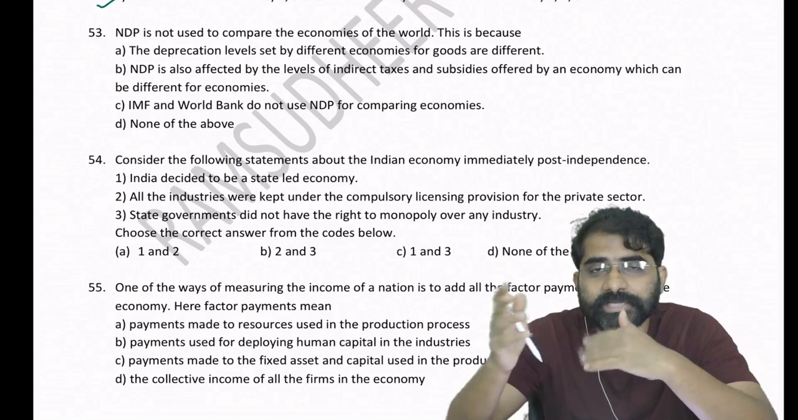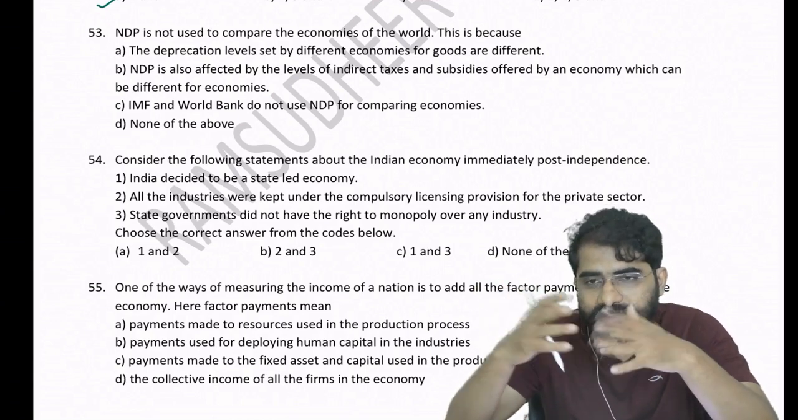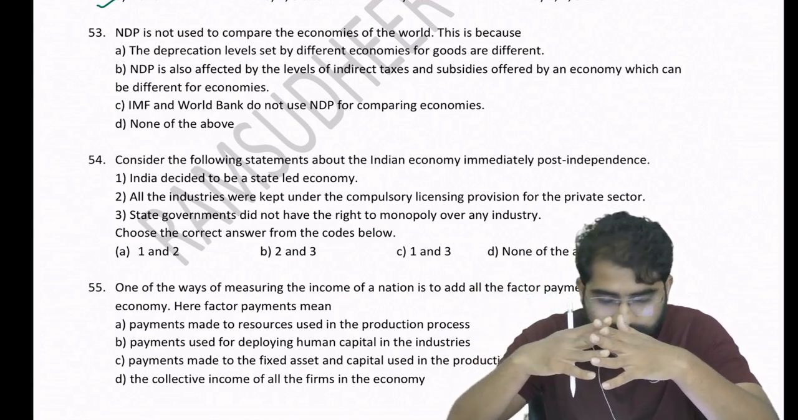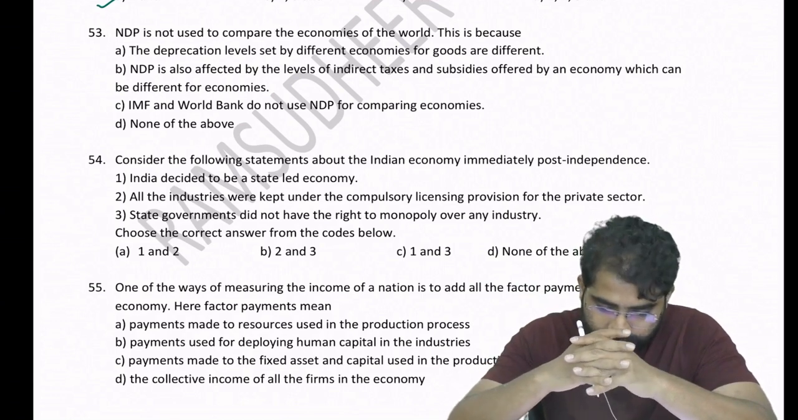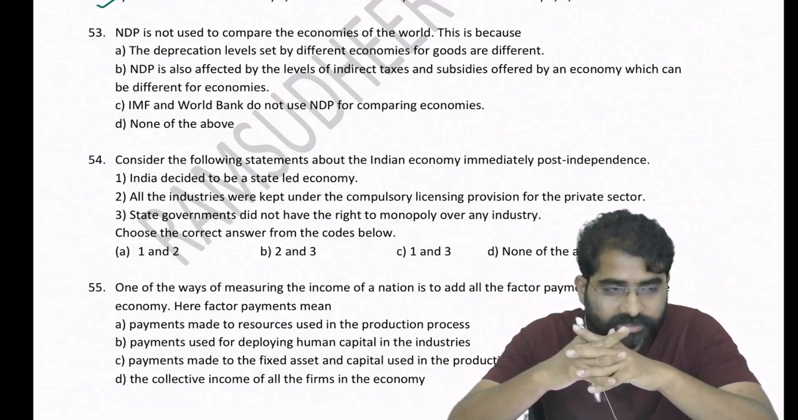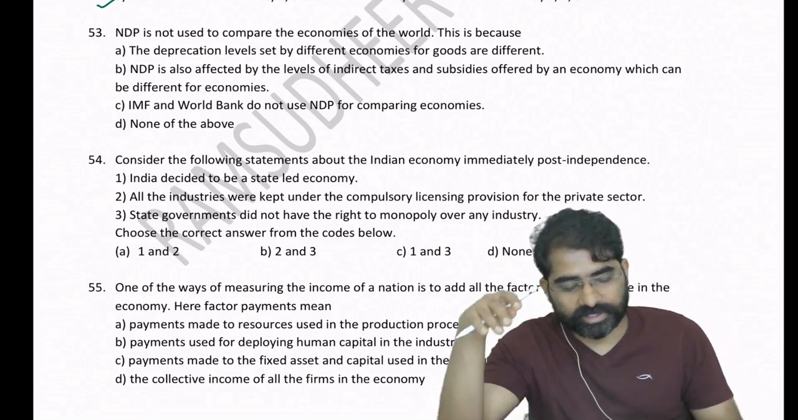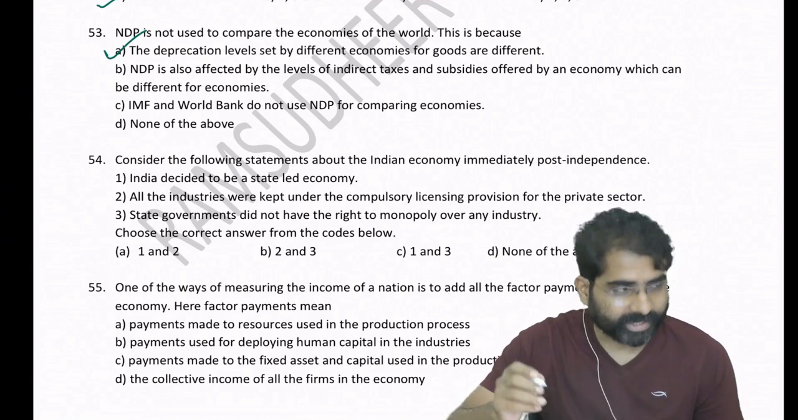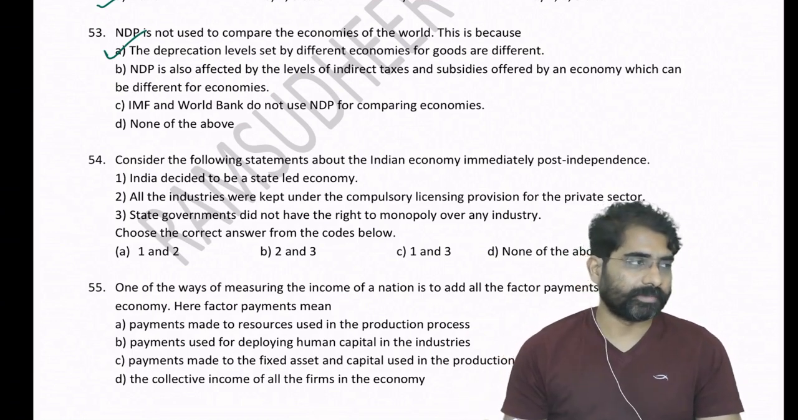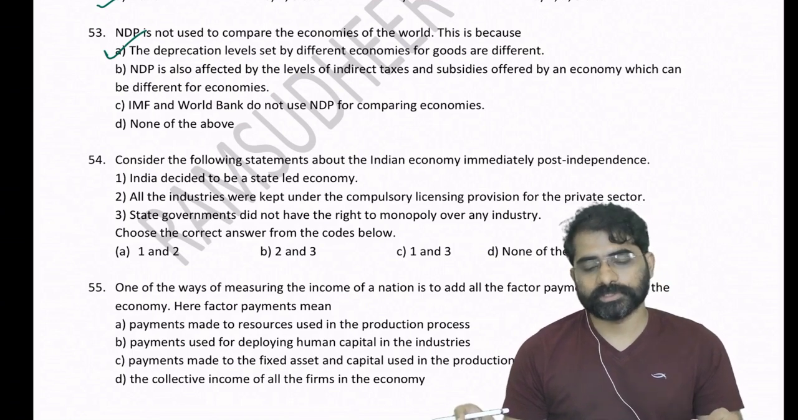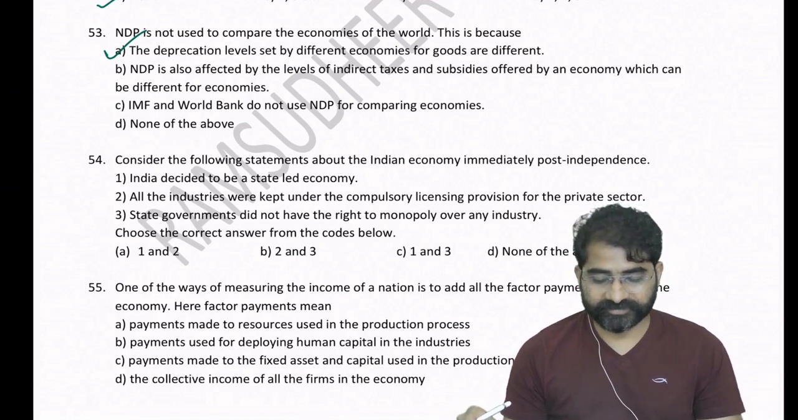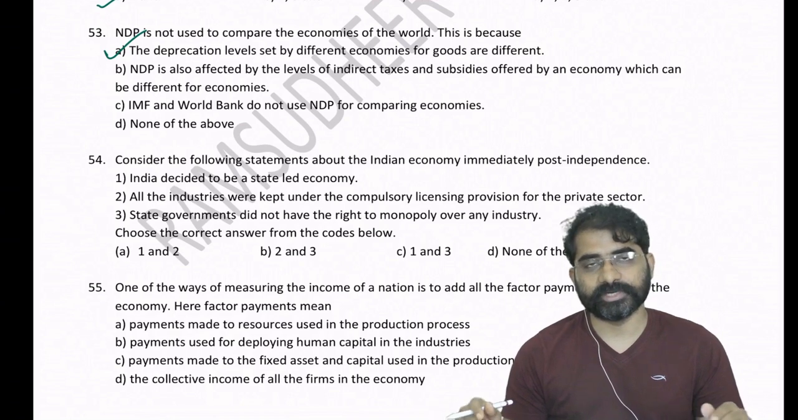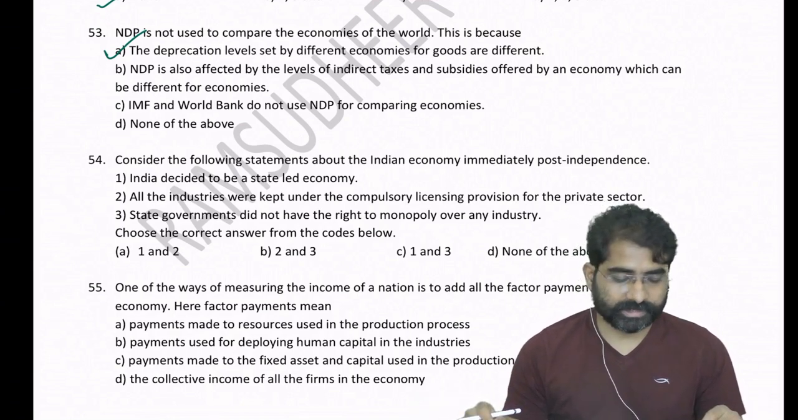We compare GDPs of countries. We do not compare NDPs, net domestic product of countries. Okay, so why? Because the depreciation levels in different countries which we set for goods are different, and that is the reason you cannot take NDP as a factor for comparison, remember. So we take GDP and not NDP because the depreciation levels set by different economies for goods are going to be different. It need not be the same. It varies. Okay, so go to question number 54.